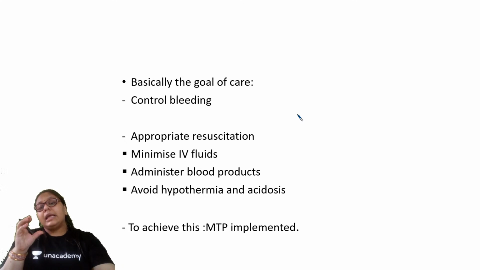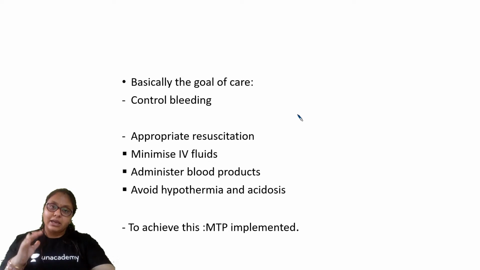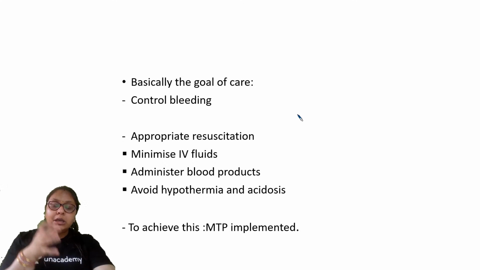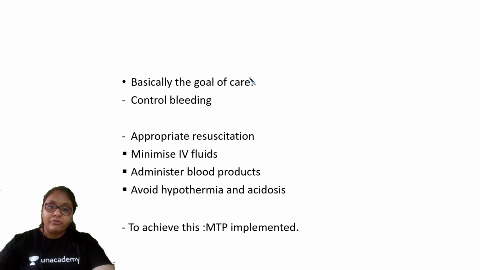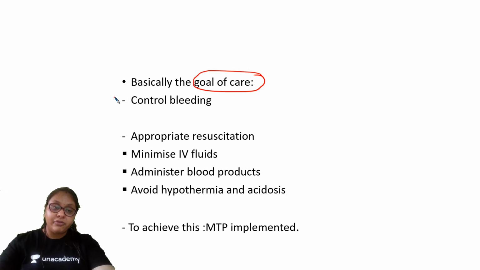Now basically whenever there is massive hemorrhage or whenever there is hemorrhage, what is the goal of our care? Whenever we see that there is bleeding, what is our goal of care? Our goal of care is first and foremost to control the bleeding, wherever the bleeding is from, and then we have to give appropriate resuscitation.